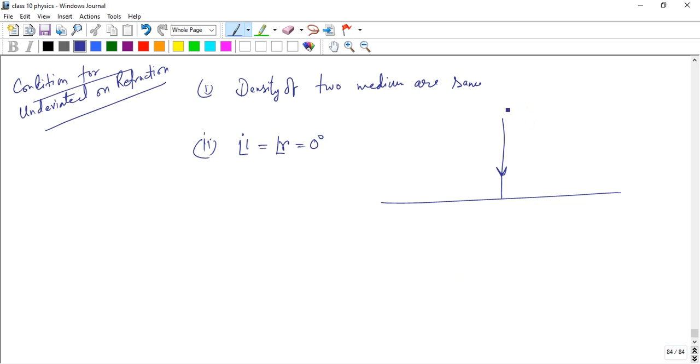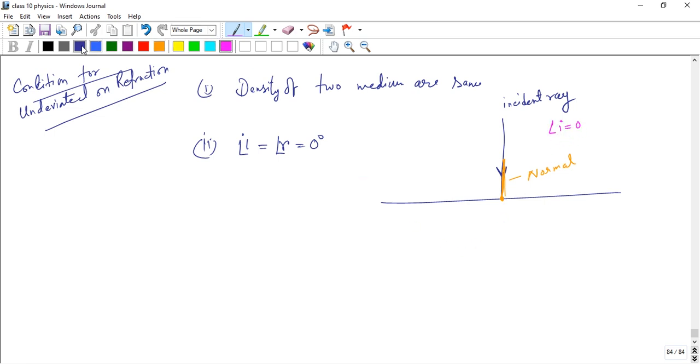That is the incident ray, and here we draw a normal at the point of incidence. The yellow color represents the normal. This normal and incident ray overlap, or they are parallel to each other, so i equals 0.